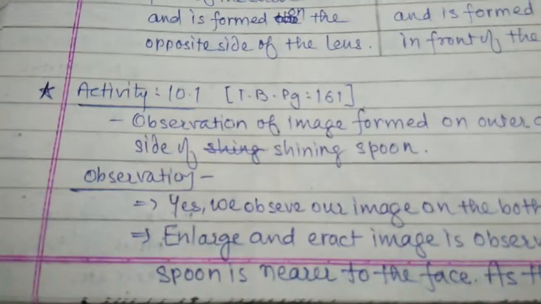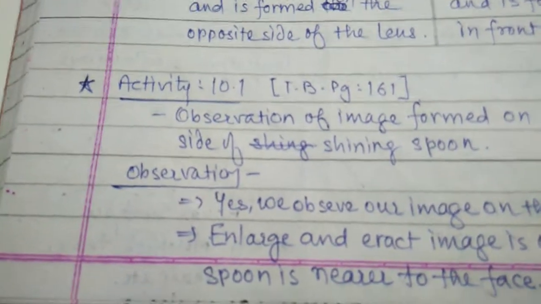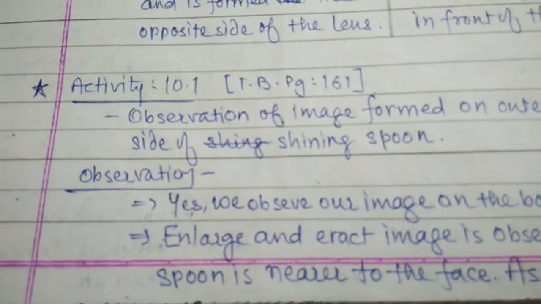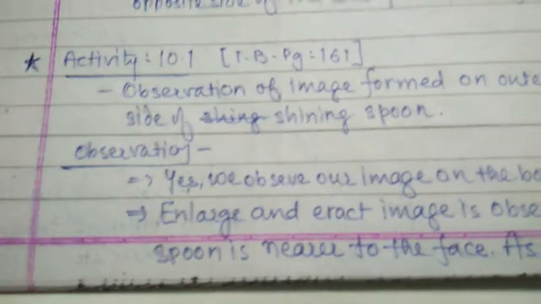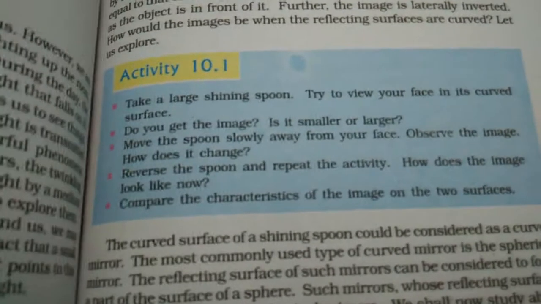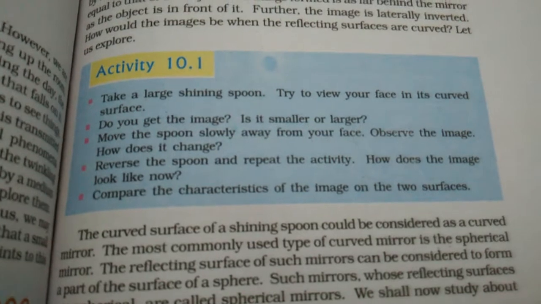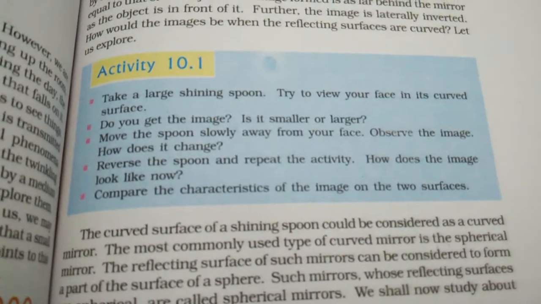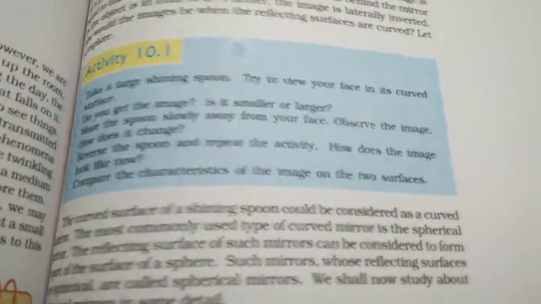Now, what is the observation? I have some questions in the activity. Do you get the image? Move the spoon slowly away from your face. Observe the image. Three or four questions are here. So this is the answer.